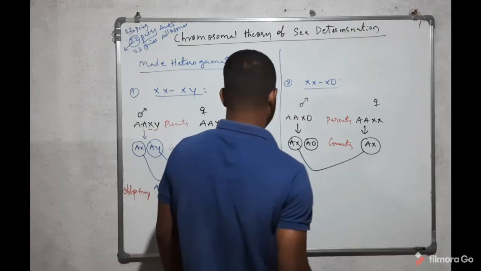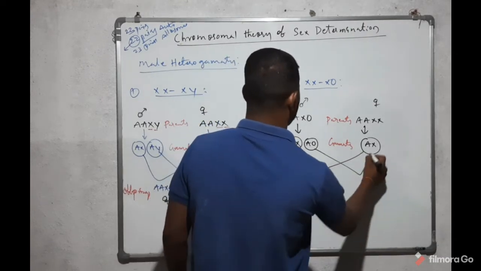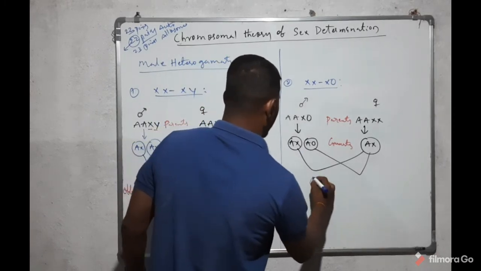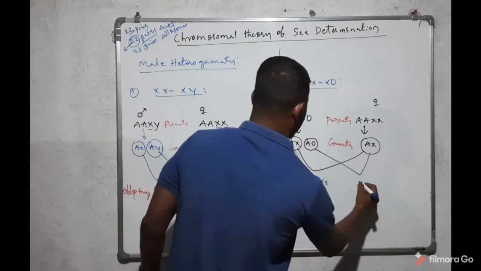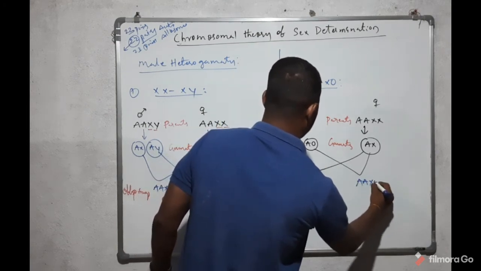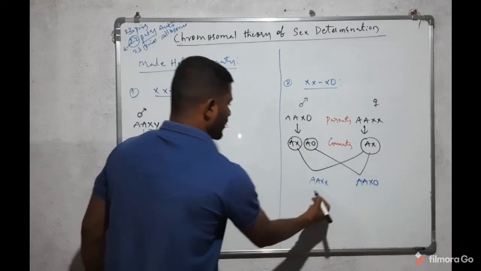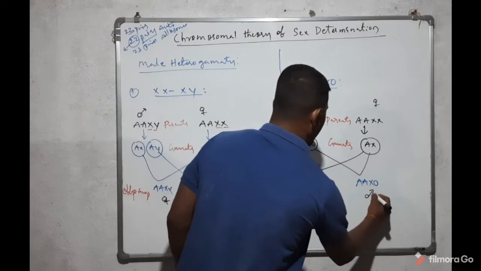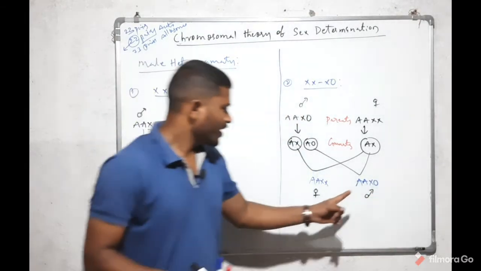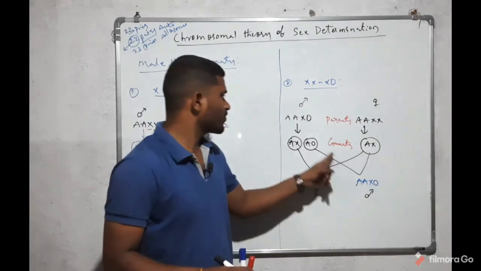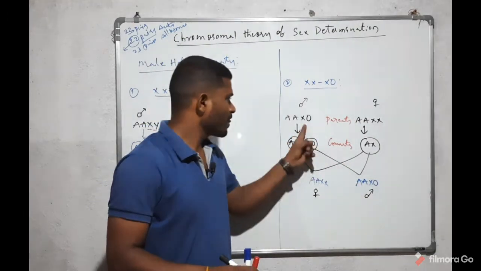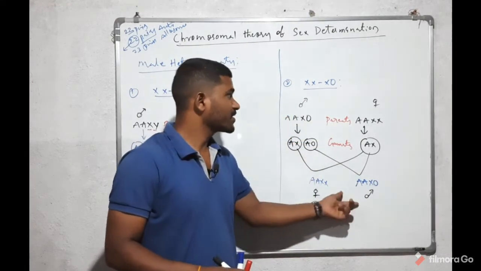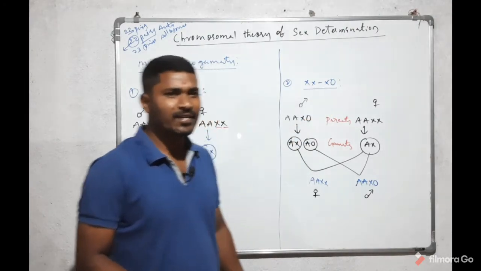When we cross these organisms, the offspring are AAXX and AAXO. Here AAXX is the female organism, and AAXO is the male organism. This male nature came from the male organism. That's why the male organism determines the sex of the offspring. That is why we call it male heterogamety.